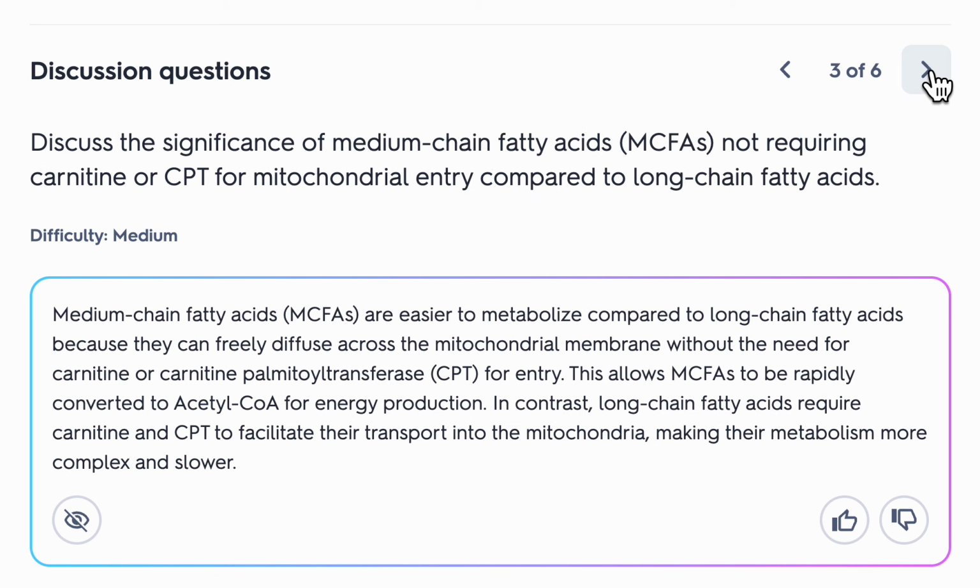Medium-chain fatty acids, MCFAs, are easier to metabolize compared to long-chain fatty acids because they can freely diffuse across the mitochondrial membrane without the need for carnitine or carnitine palmitoyl transferase, CPT, for entry. This allows MCFAs to be rapidly converted to acetyl-CoA for energy production. In contrast, long-chain fatty acids require carnitine and CPT to facilitate their transport into the mitochondria, making their metabolism more complex and slower.